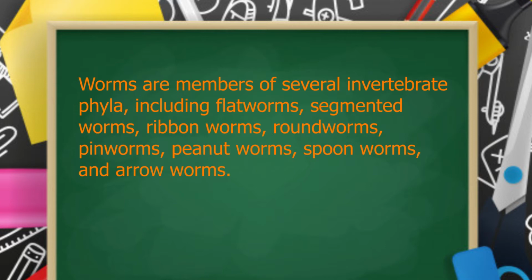Worms are members of several invertebrate phyla, including flatworms, segmented worms, ribbon worms, roundworms, pinworms, peanut worms, spoonworms, and arrowworms. Yes, all of these different types of worms.